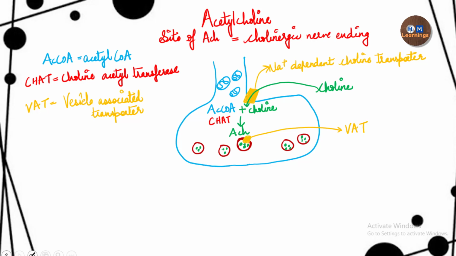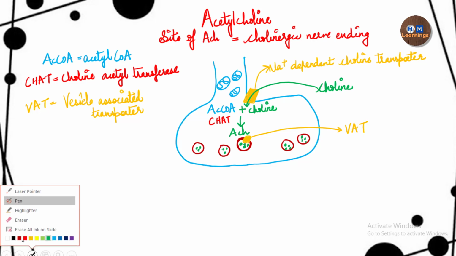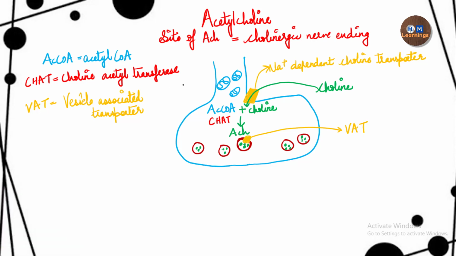So now a signal has come, the action potential has come, and there will be release of this acetylcholine. So we have completed the first part, that is the synthesis.